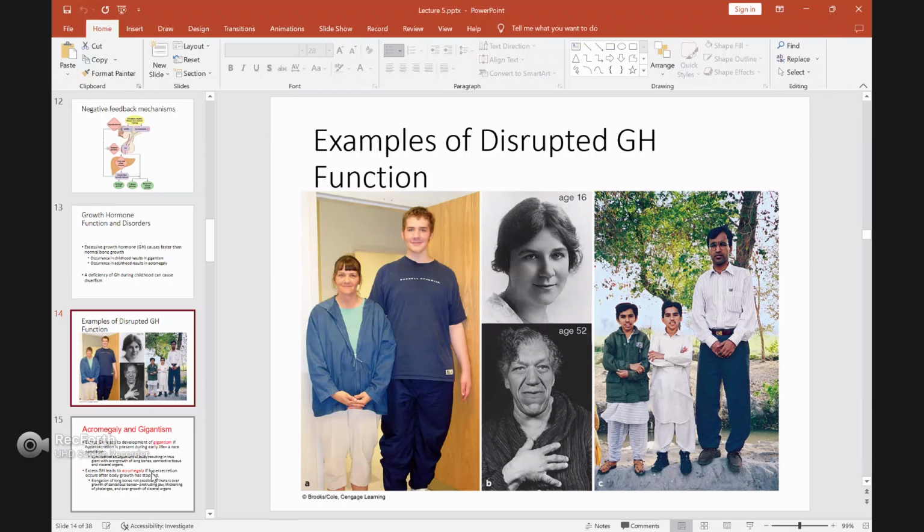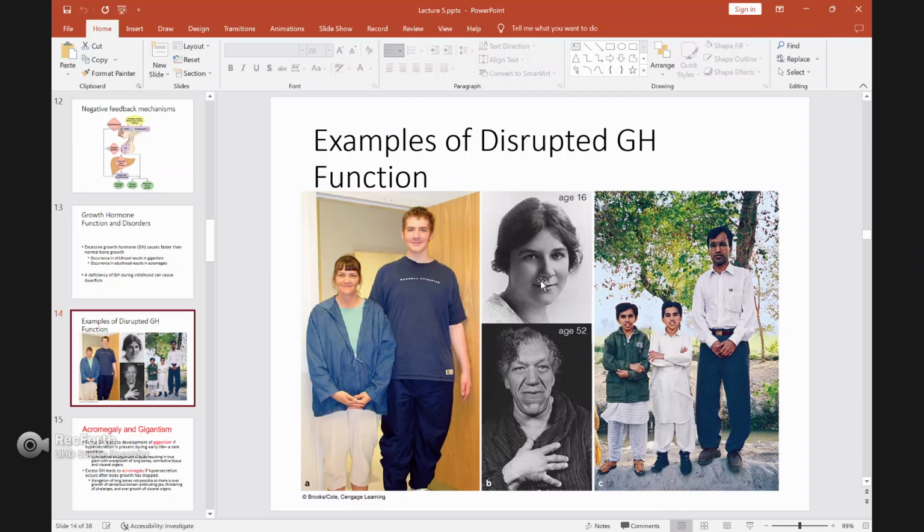The second picture shows acromegaly. This lady at age 16 was just normal like other persons. But by age 52, some parts of her body have become larger or grown abnormally. This we call acromegaly.